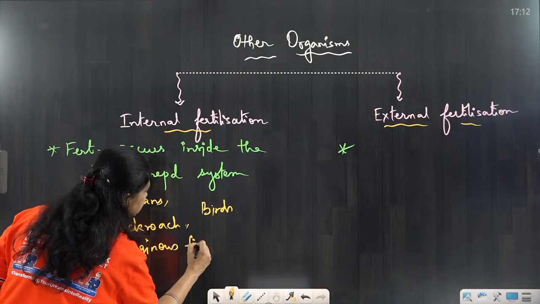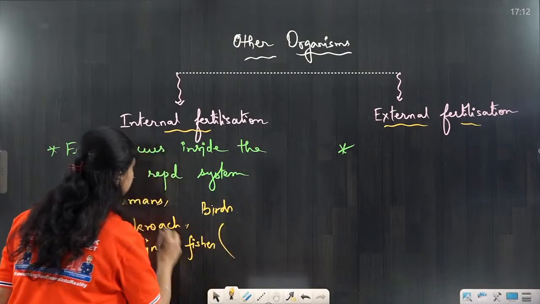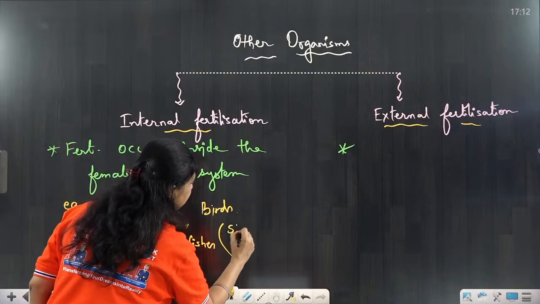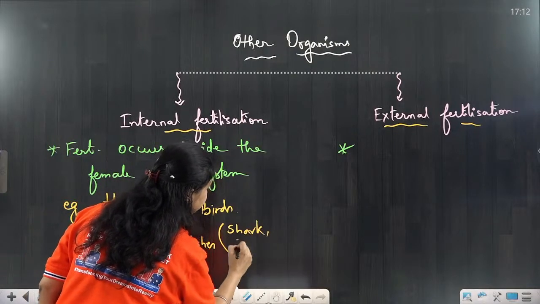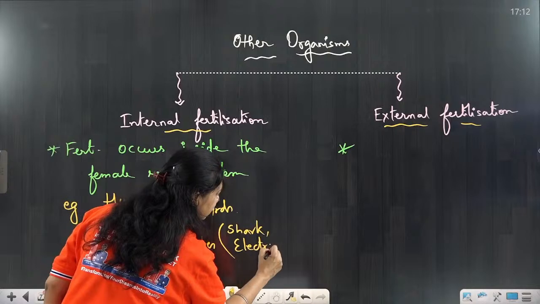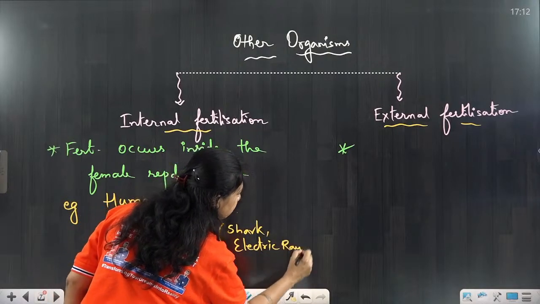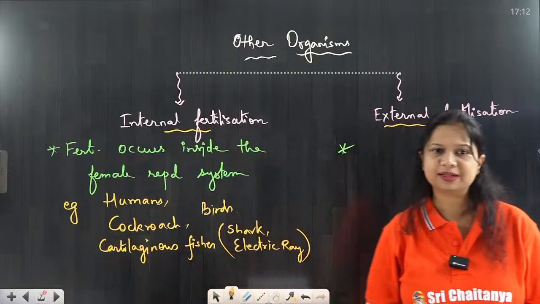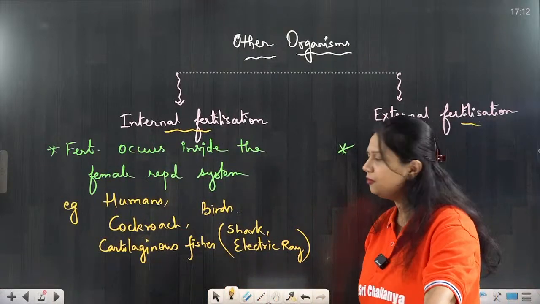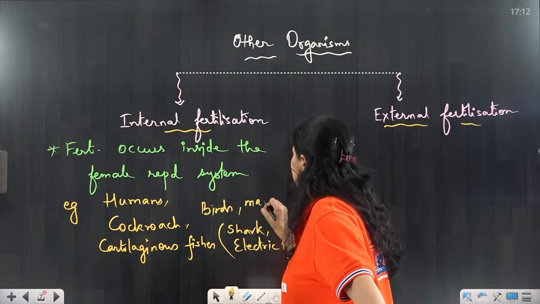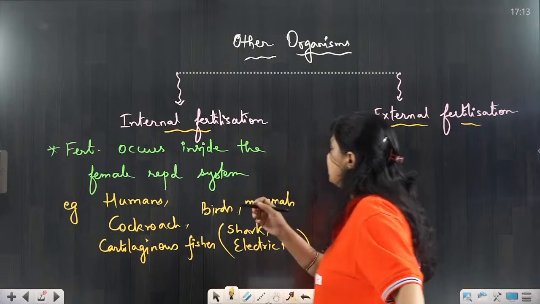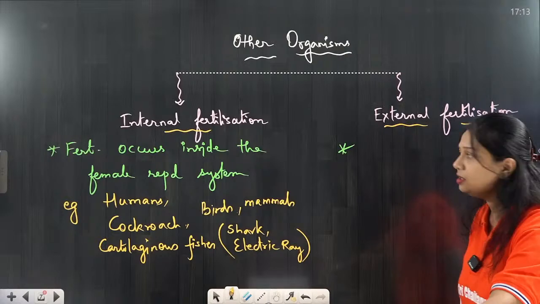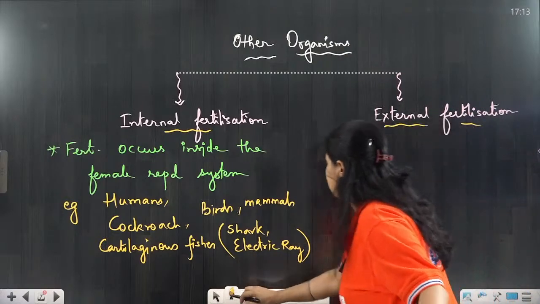So cartilaginous fishes show internal fertilization, like shark, electric ray, stingray, all these show internal fertilization. Okay, dolphins are mammals. Definitely they will show the process of internal fertilization. So mammals, birds, humans, cockroach, cartilaginous fishes, they show the process of internal fertilization.